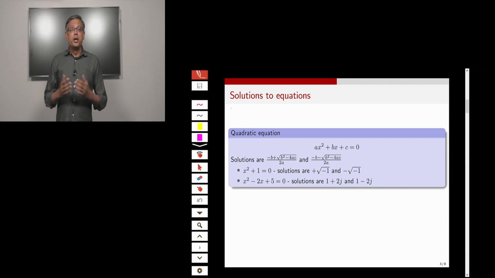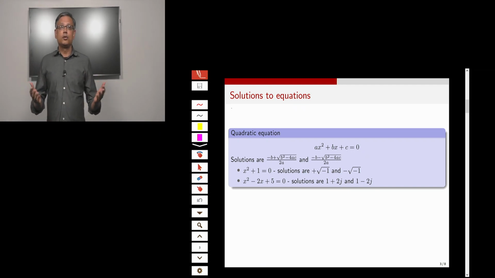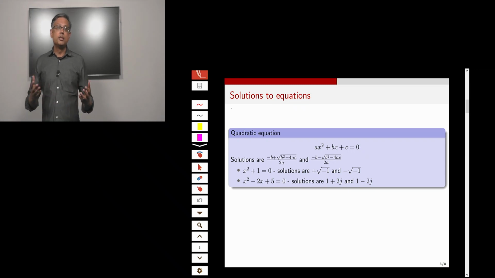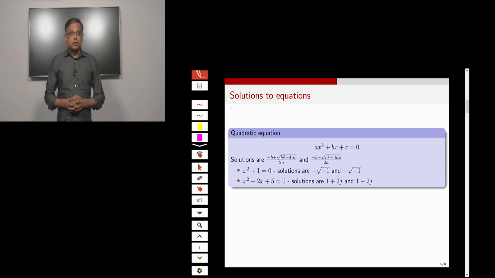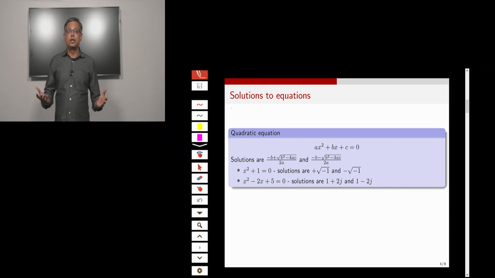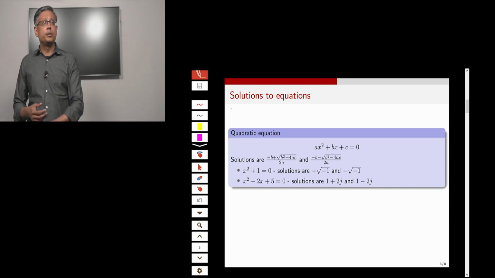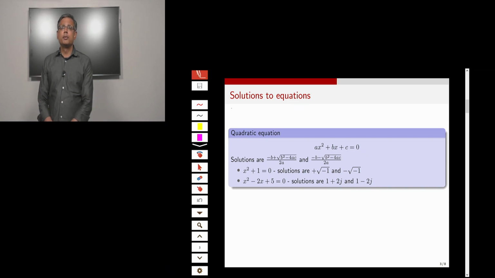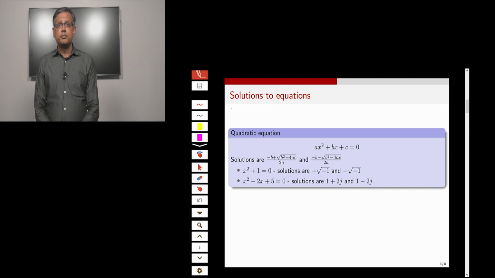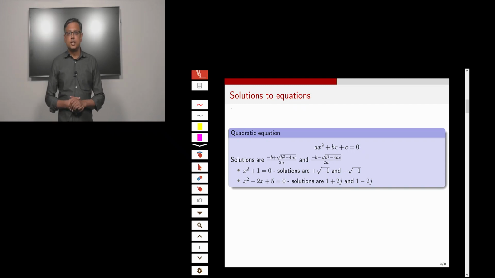When it becomes negative, you're forced to take the square root of a negative number. And there is a misconception that complex numbers came because you wanted to take square roots of negative numbers when trying to solve a quadratic equation. So for example, if the quadratic equation is x squared minus 2x plus 5 equal to 0, then when you compute b squared minus 4 times a times c, you notice that it's negative 16.